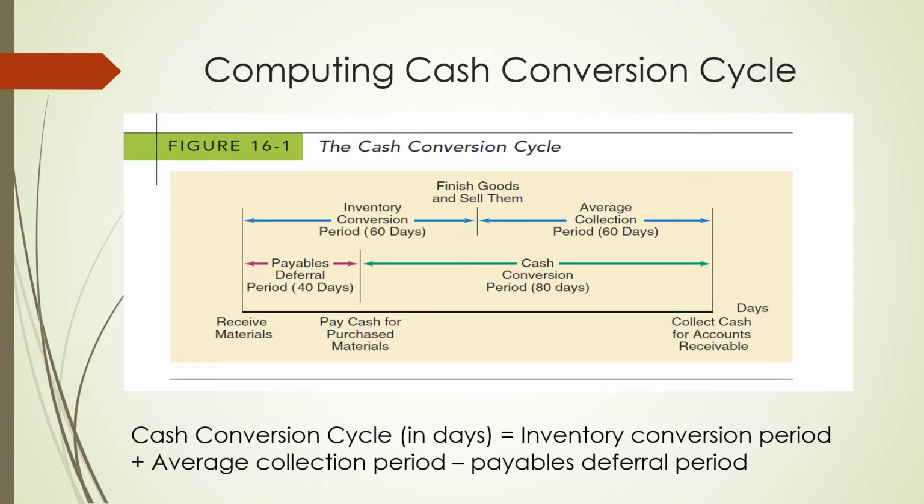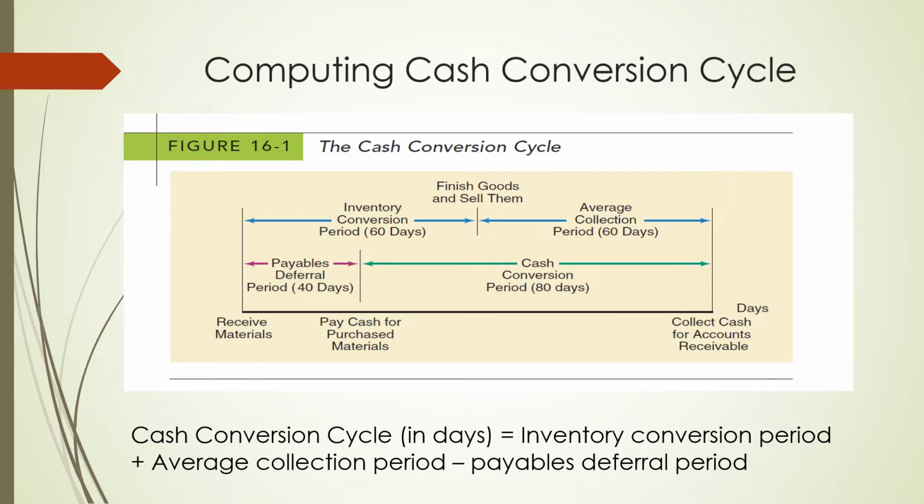Let's understand the cash conversion cycle in a more elaborate manner, because we will be calculating it. So what is this? We receive the material. You cannot keep holding on for a very long time.